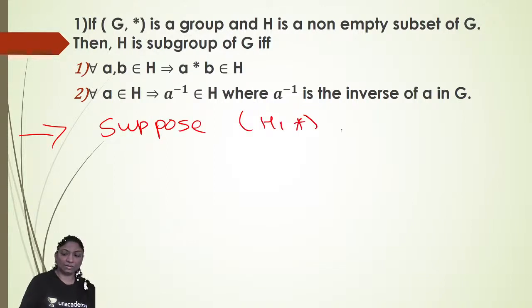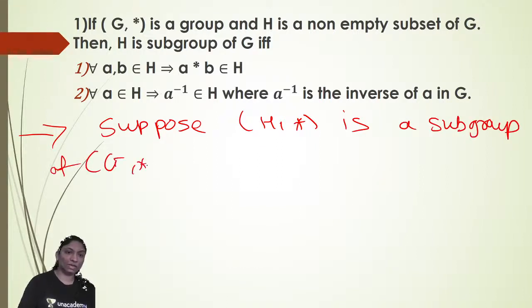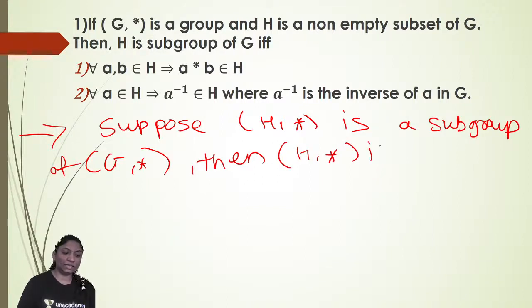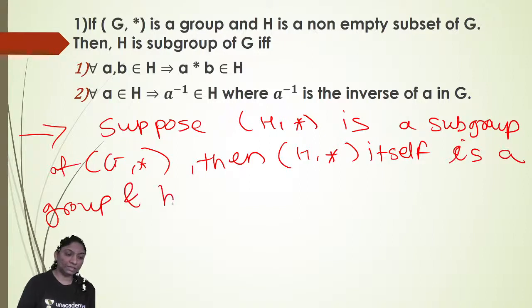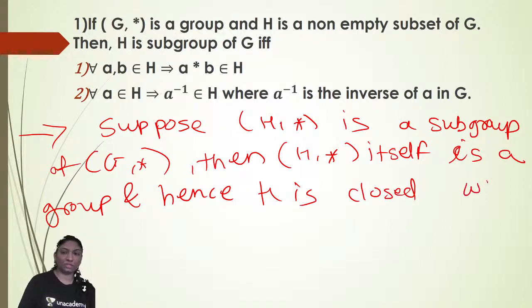Suppose H star is a subgroup of G star, then H star itself is a group, and hence H is closed with operation star.